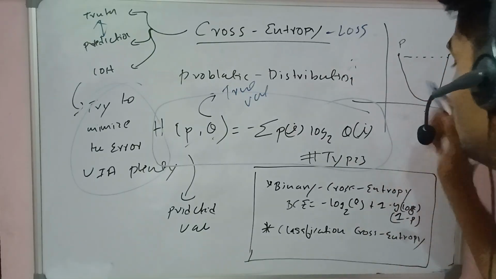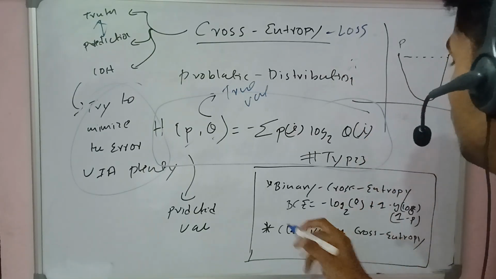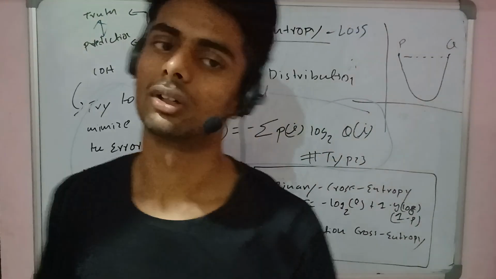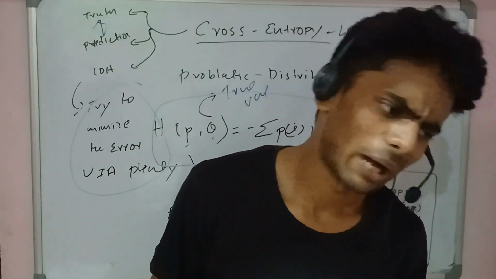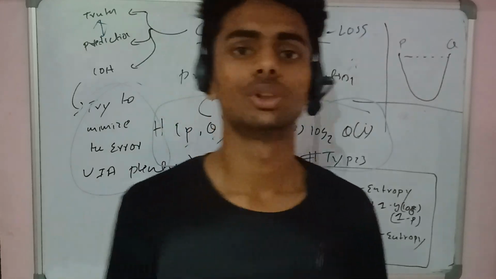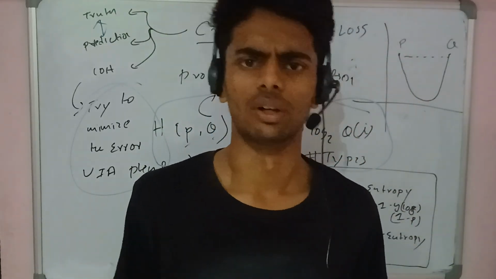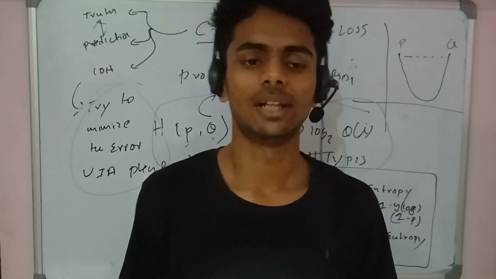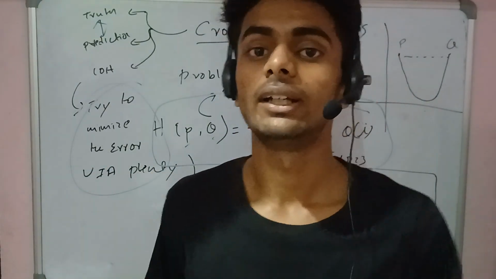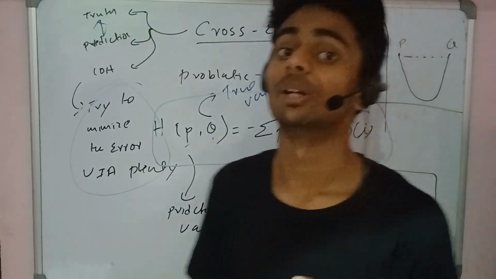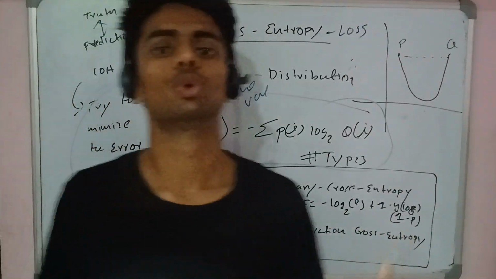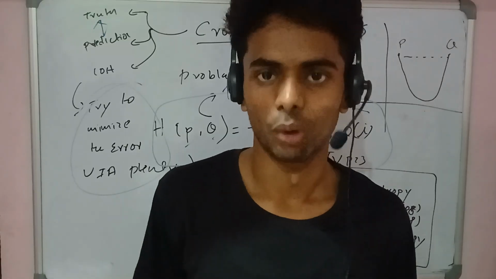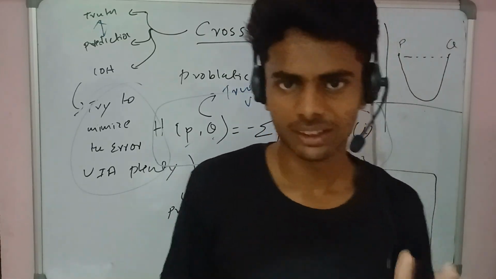There are two types of cross entropy. First is binary cross entropy, and the second one is categorical cross entropy. Binary cross entropy is when you want to make a binary decision like 0 and 1, yes or no. And classification cross entropy is when you're talking about all the entire groups, and which particular feature is dominating over the entire landscape. So you look toward the specific features and how they work. That's really interesting.